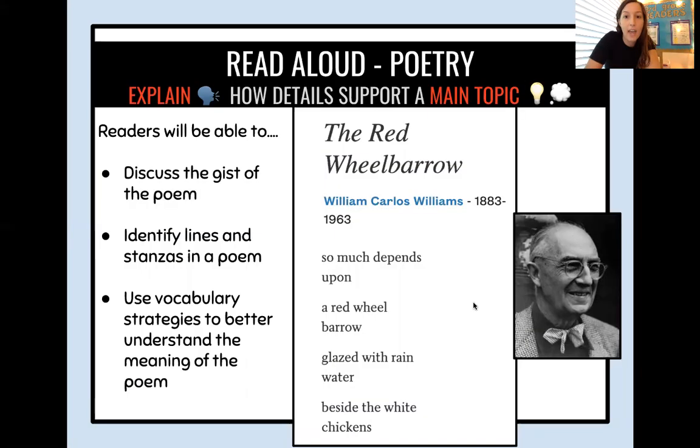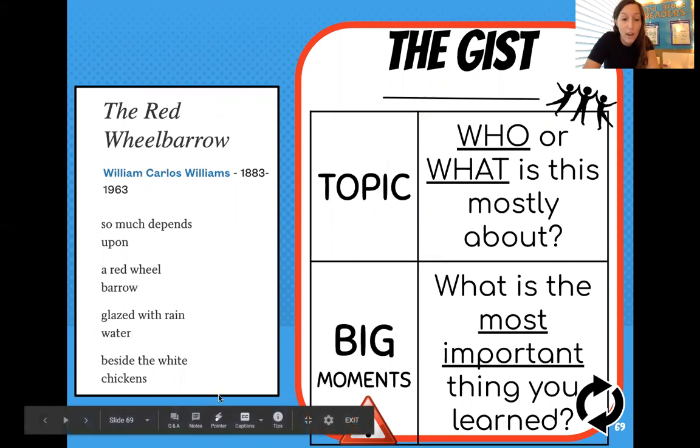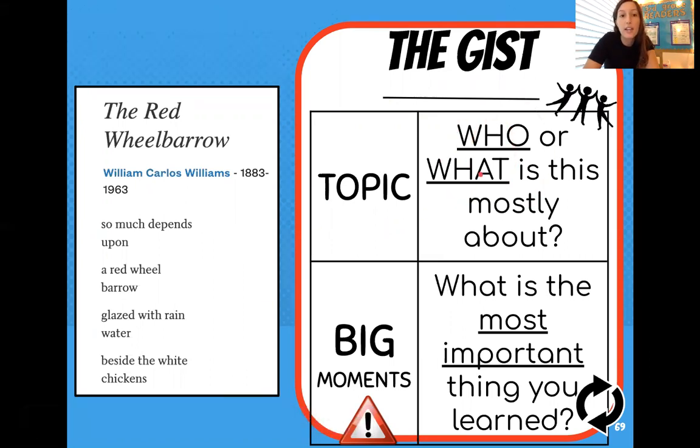So we're going to go ahead and read. And like I said, we're thinking about the gist. And inside, or as part of the gist, we're going to have the topic. The topic for today is going to be who or what the poem is mostly about. So while I read The Red Wheelbarrow out loud, I want you to be thinking, who or what is the red wheelbarrow mostly about? That's going to be our topic.